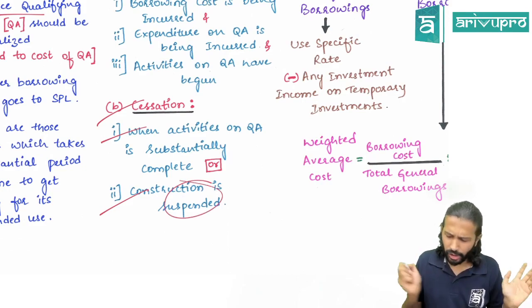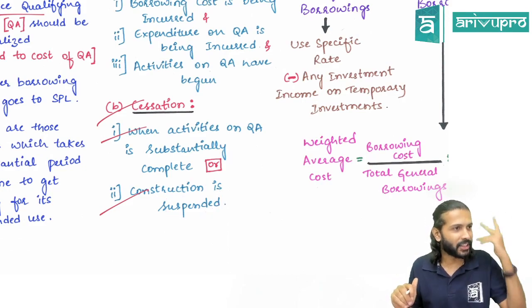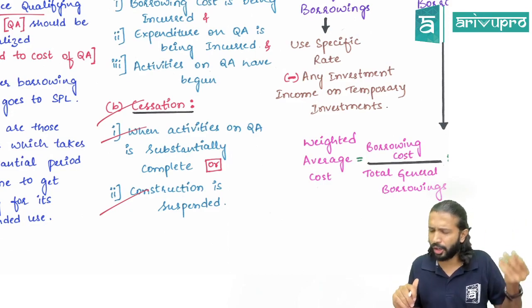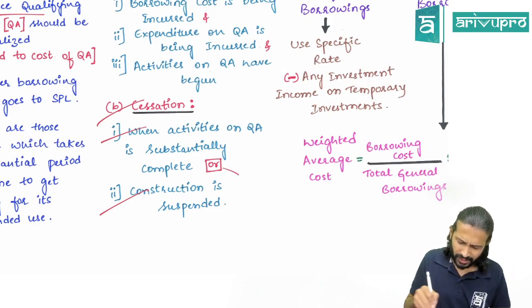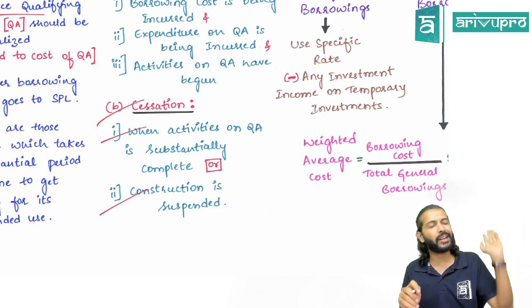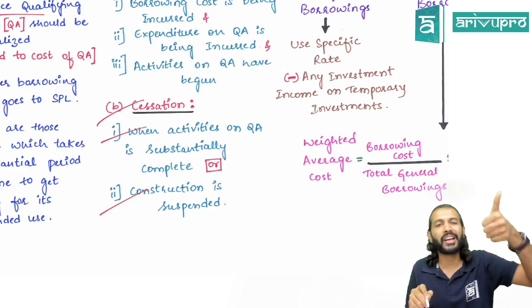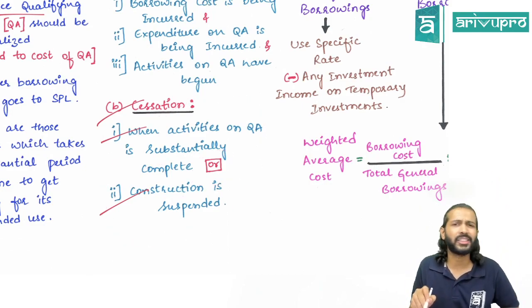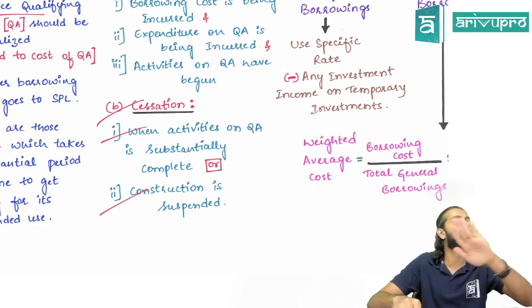Or construction got suspended. Sometimes it happens: we start constructing, then some legal battle or cash problem, and we suspend or cancel our construction. If the construction is suspended for any reason, on that day you can stop capitalization. These are the two reasons. It is an or: the day when the asset is substantially complete, or the day the asset construction got suspended. You check that date, and that is the date on which you will stop capitalizing.